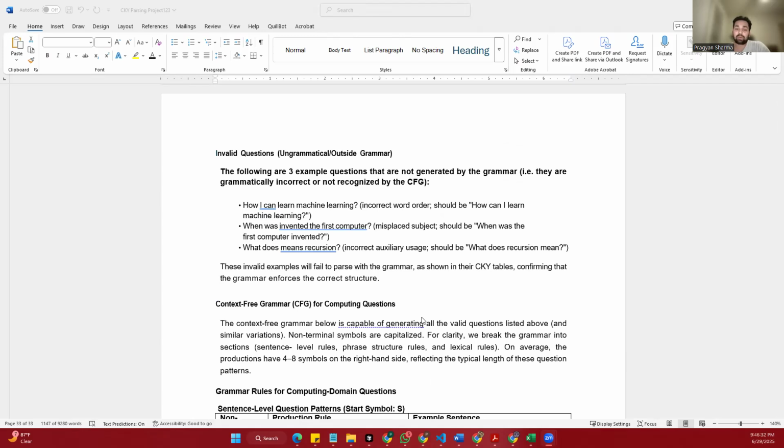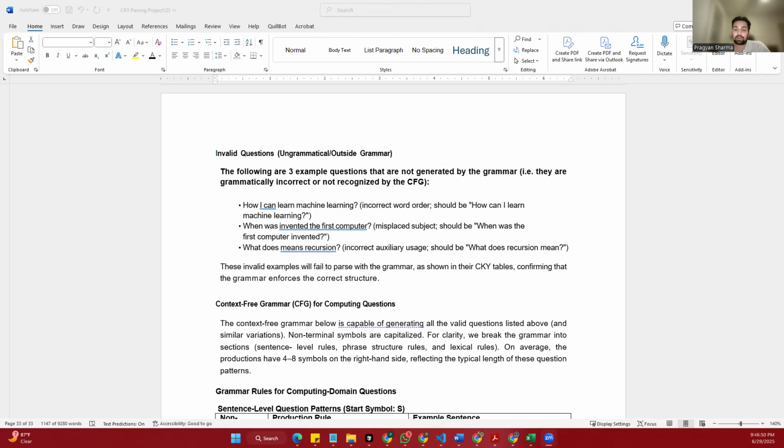This example shows how important grammar rules are. The system we are using, the context-free grammar and the CKY parsing, will reject these incorrect sentences. This helps ensure that only correct, clear, and meaningful computing related questions are accepted.